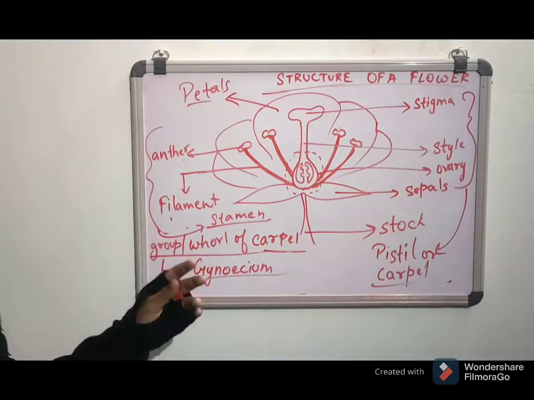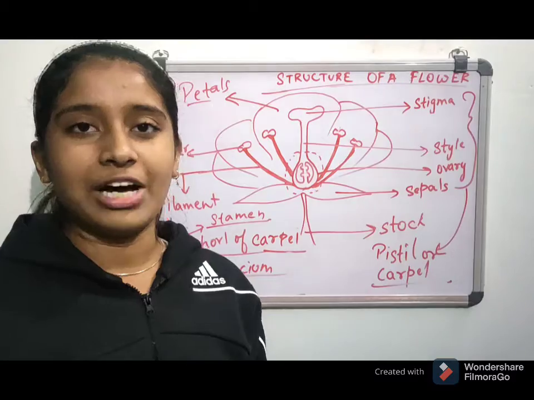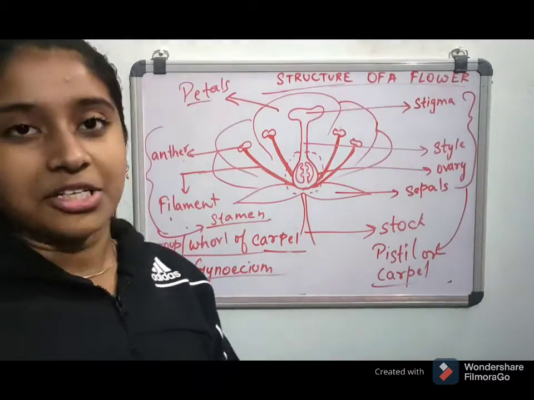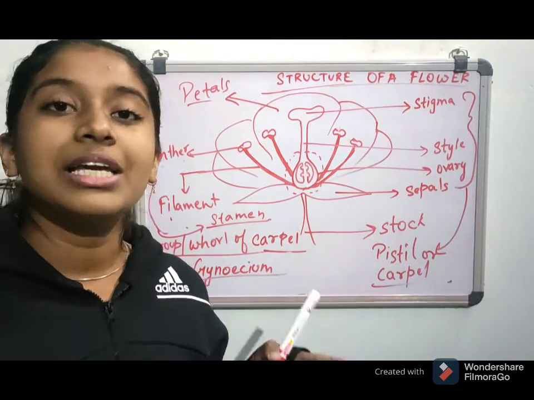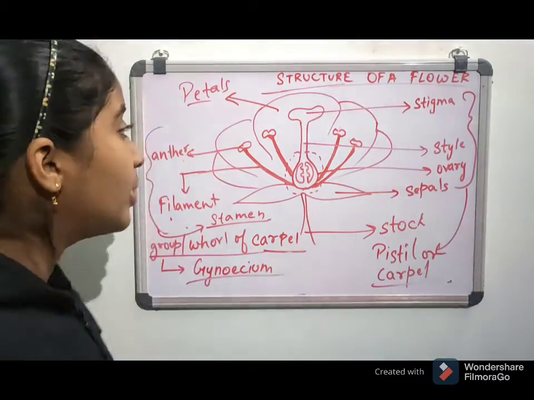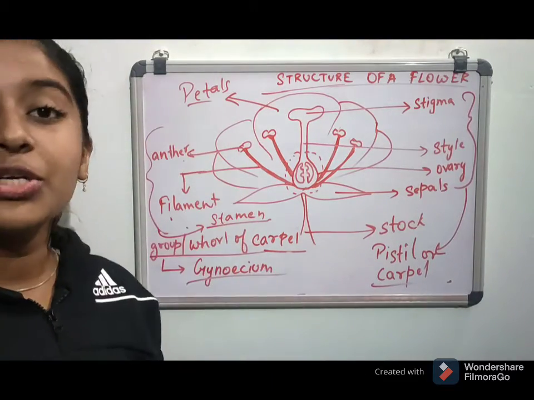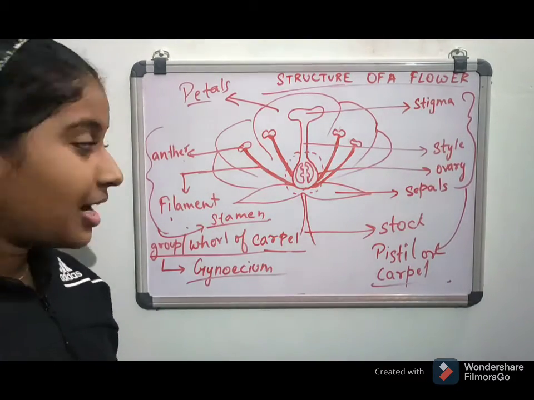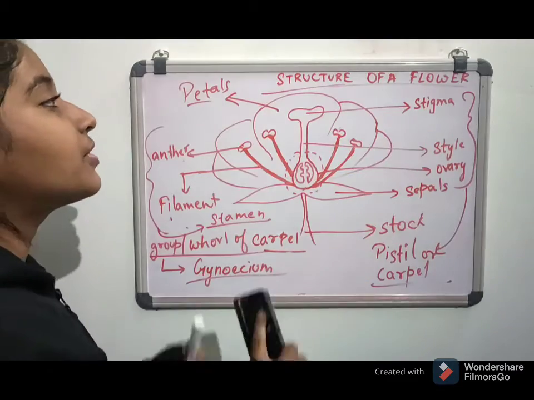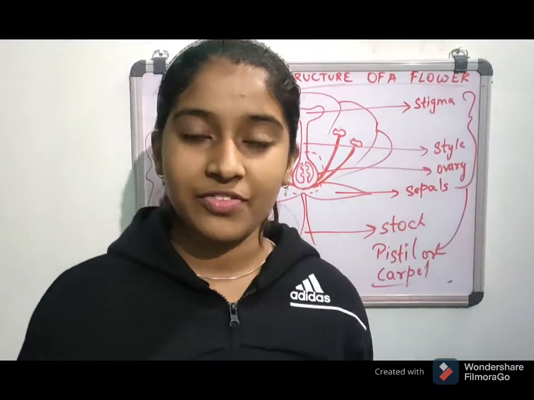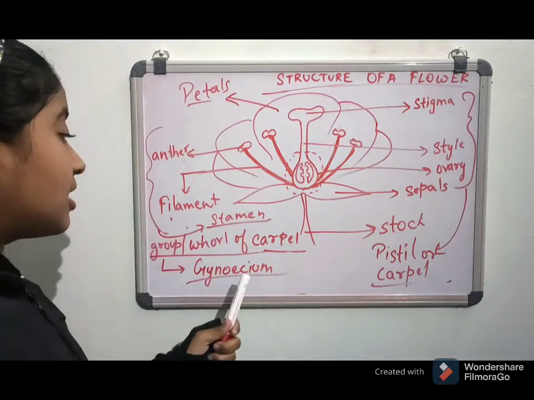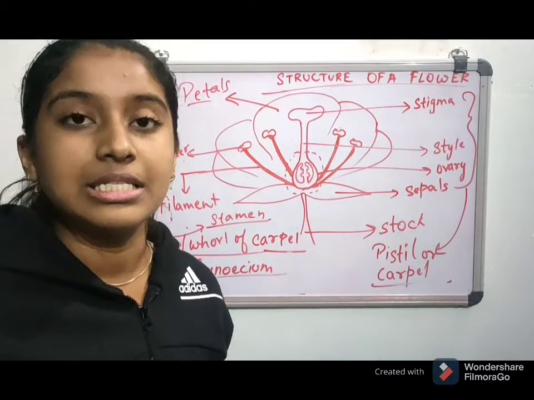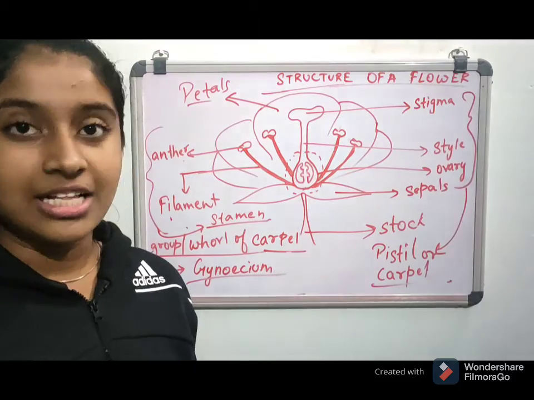Okay, this is all about the structure of a wonderful flower, isn't it? In the next video, we are going to deal with the male gamete or the sperm, which gets produced in the anther. In this lecture we studied the whole parts of a flower. We studied the names of the whorls: carpel, stamen, petals, sepals, and everything else.